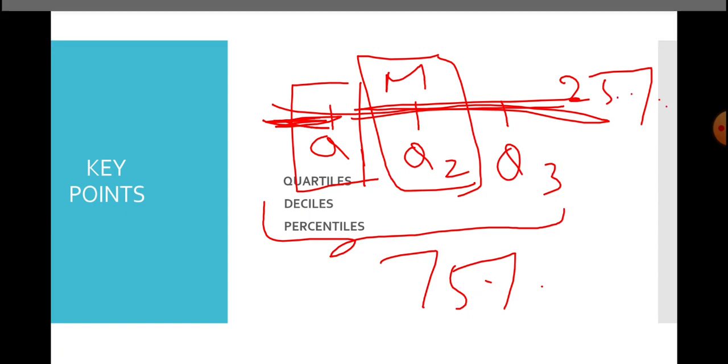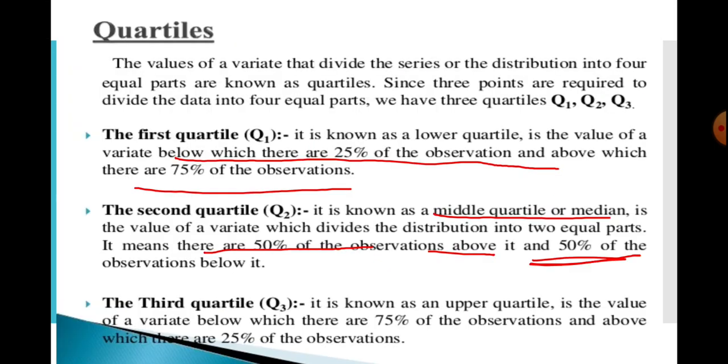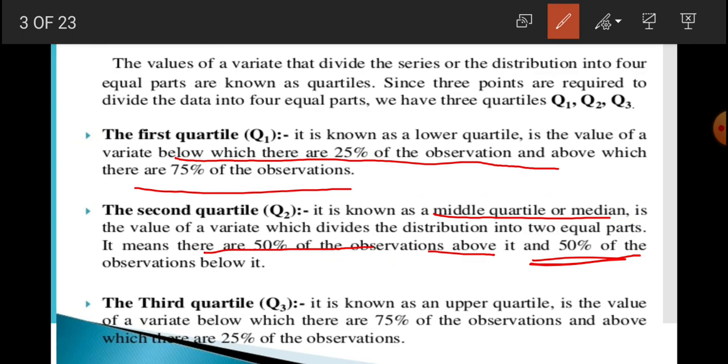So you must keep in your mind that Q1 is a value below which there are 25% of the observations and above which there are 75% of the observations, while in the third quartile there are 75% of the observations below and 25% above.